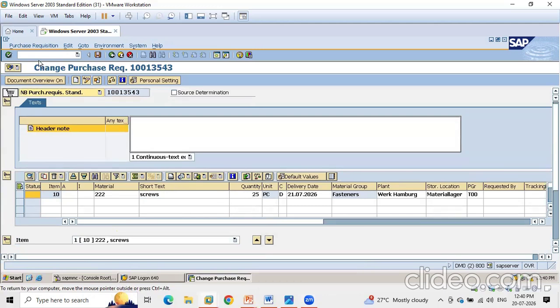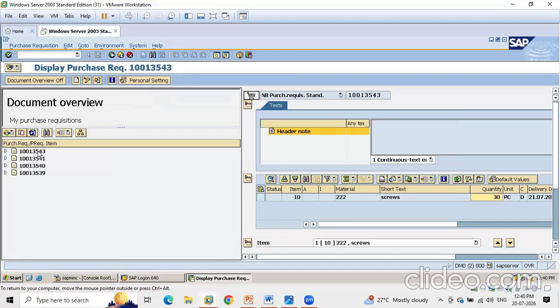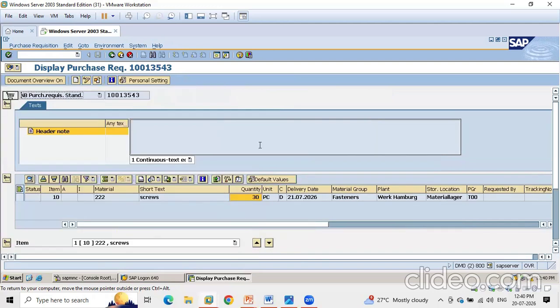Okay, this is how it works. Go to /n ME52 and just change if you want to change any quantity or anything. Just change and save. Okay, another thing is just go to document overview, and then whatever the latest one is there, just double click it.